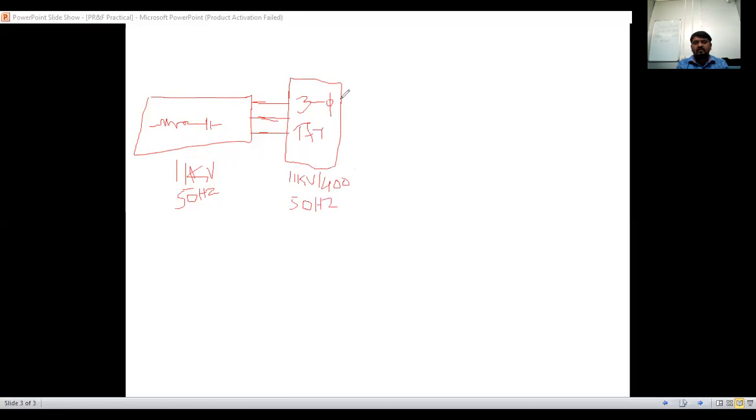The output of this 3-phase transformer gives 3 outputs. Then I will use the circuit breakers here.